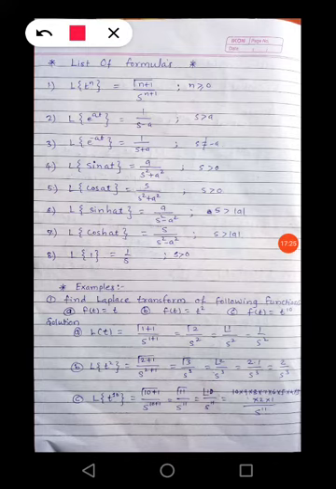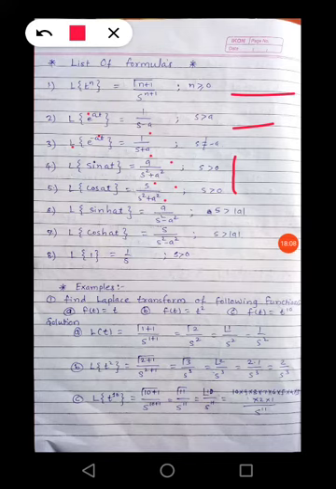First formula, Laplace of t raised to n is equal to gamma n plus 1 divided by s raised to n plus 1, where n is greater than or equal to 0. Laplace of e raised to at is equal to 1 upon s minus a. Here it is plus, here it is negative. s is greater than a. Laplace of e raised to minus at, then we can see the value of this is 1 upon s plus a. That means here it is negative, here it is positive. s is not equal to minus a. Fourth one is Laplace of sin at is equal to a divided by s square plus a square. Laplace of cos at is s divided by s square plus a square. s is positive for both the cases.